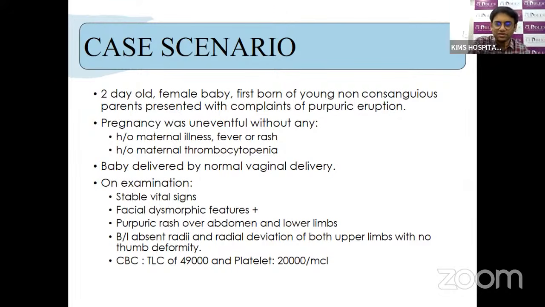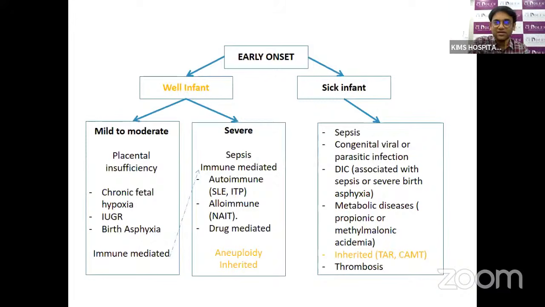We are seeing the TLC count is pretty high, around 49,000, and the platelet count is 20,000. So what do you consider? We have a dysmorphic baby, no maternal thrombocytopenia, and an uneventful pregnancy. The baby had thrombocytopenia with absent radius and radial deviation of the bones. So what is the diagnosis in this baby?